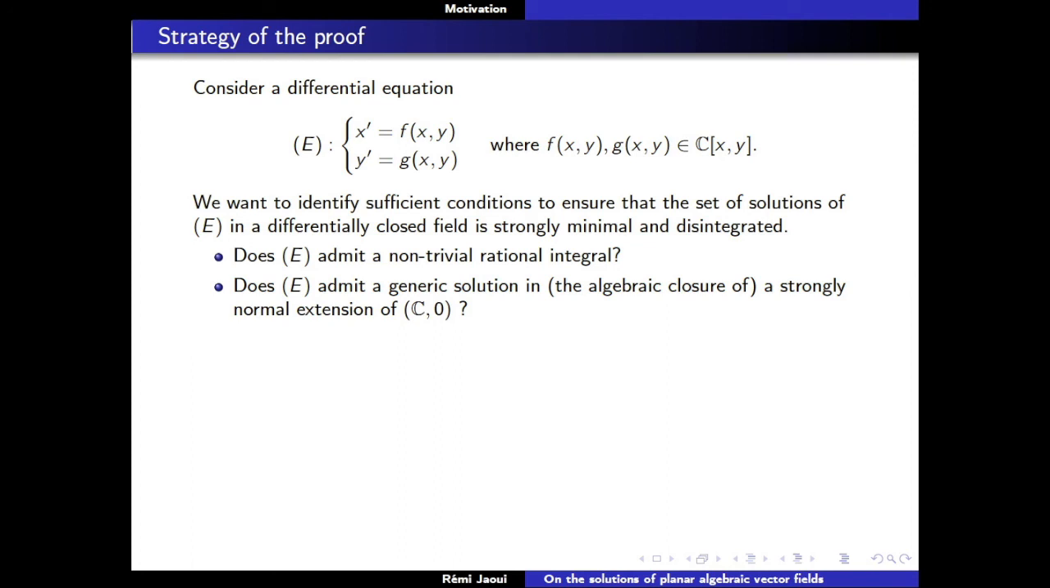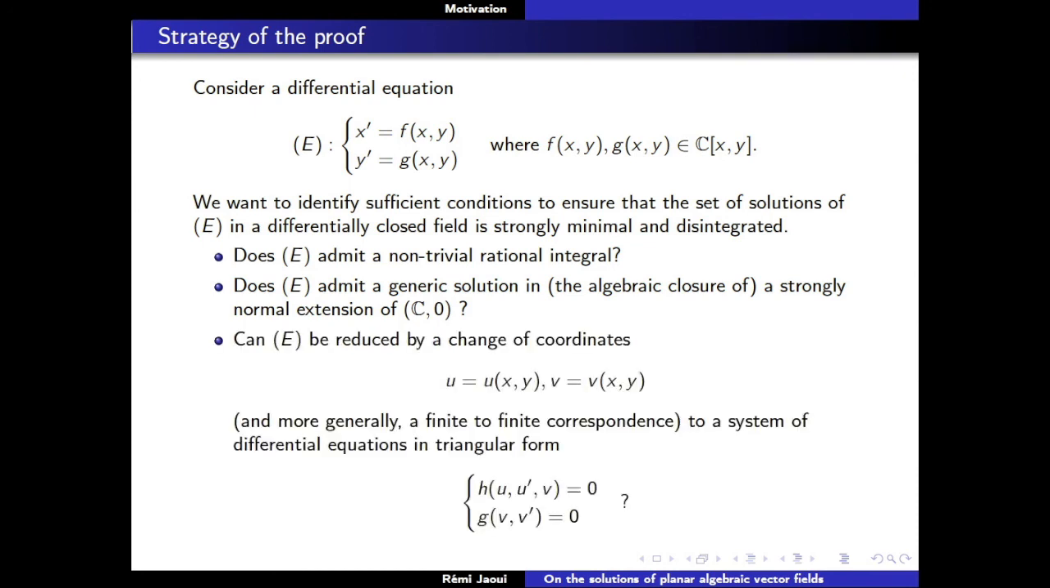But we also saw that these 2 conditions are not enough because of the examples given by the pullbacks of logarithmic derivatives. So I'll introduce a third condition, which is violated in the case of the pullbacks of logarithmic derivatives: can E be reduced by a change of coordinates, or more generally a finite-to-finite correspondence, I'll come back to that, to a system of differential equations in triangular form? This is what was happening for the equation y' = xy, x' = f(x), which was given in triangular form.